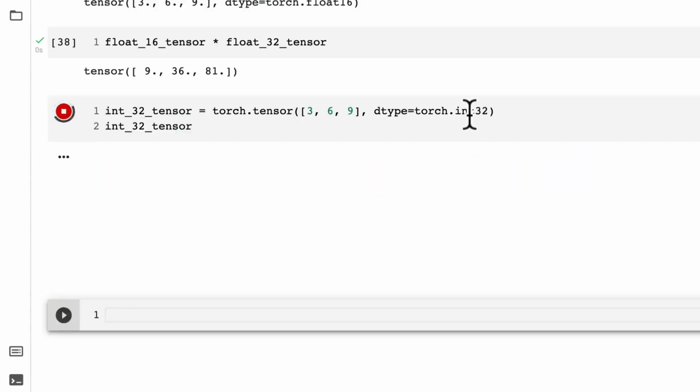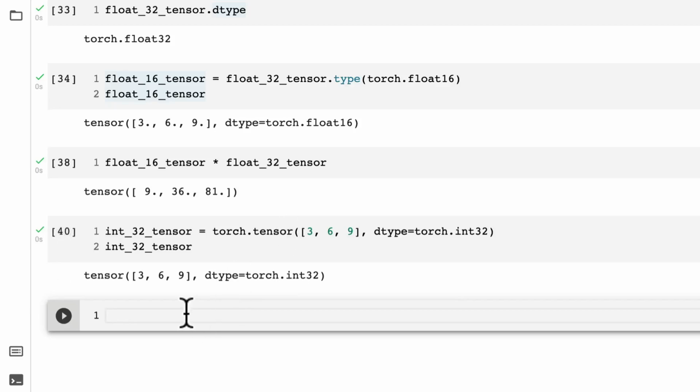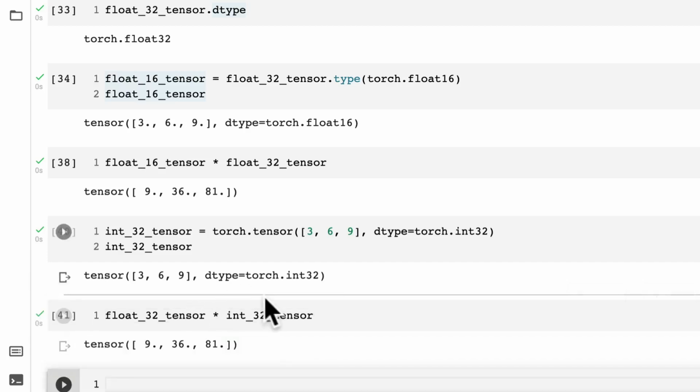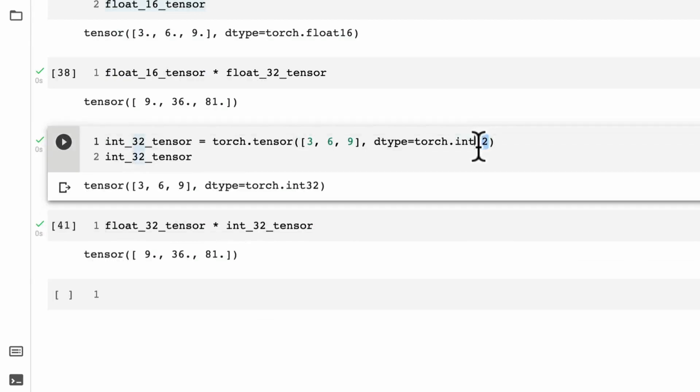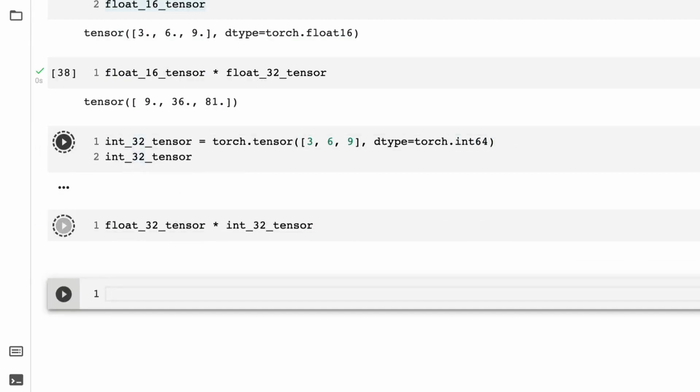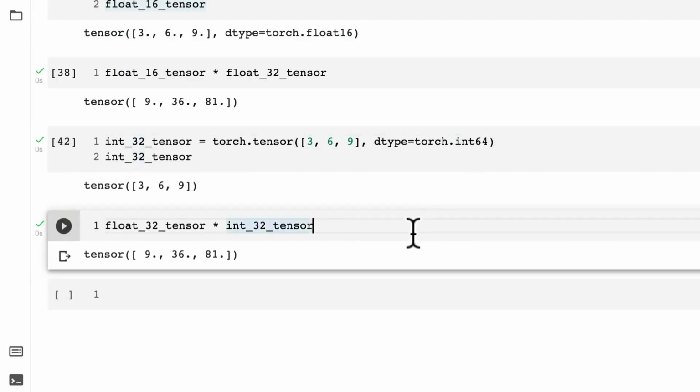Typo, of course, one of many. So now let's go float32_tensor times int32_tensor and see what happens. Can we get PyTorch to throw an error? Huh, it worked as well. Or maybe we go int64. What happens here? It still works.